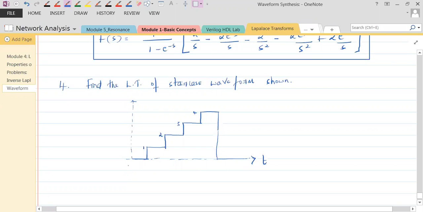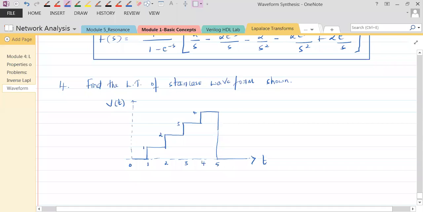So this is how the signal is. At 0 it starts, and it is 0 from 0 to 1. It is 1 from 1 to 2, 2 from 2 to 3, 3 from 3 to 4, and 4 from 4 to 5. At 5, it comes down. This is how the signal is, and they have called the signal V of t.